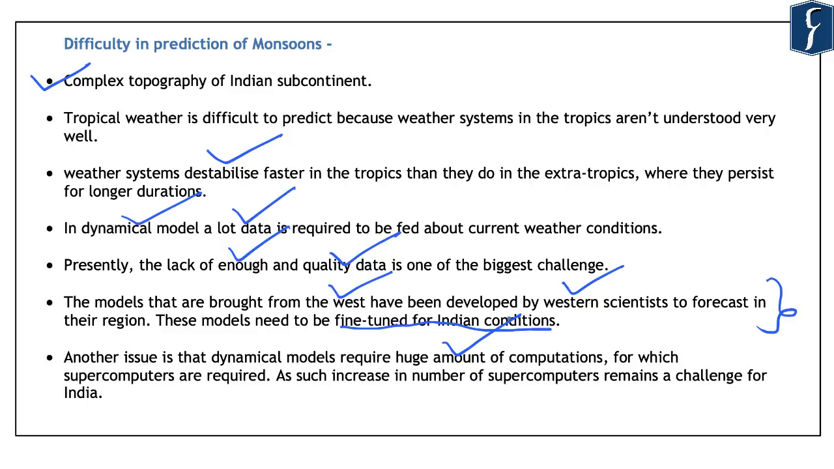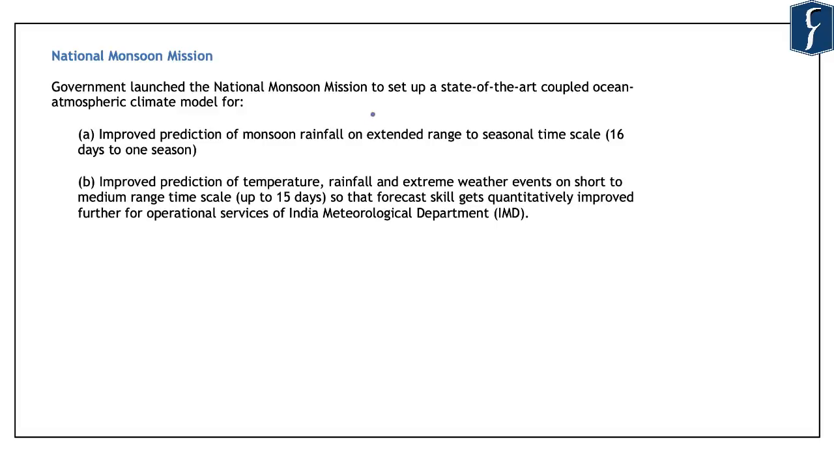So after looking at the difficulty in the prediction of the monsoons in India, let us look at the initiative that has been taken by the Government of India to improve the monsoon predictions, and that is known as the National Monsoon Mission. The Government of India has launched the National Monsoon Mission to set up a state-of-the-art coupled ocean atmospheric climate model. This aims at improved prediction of monsoon rainfall on extended range to seasonal time scale.